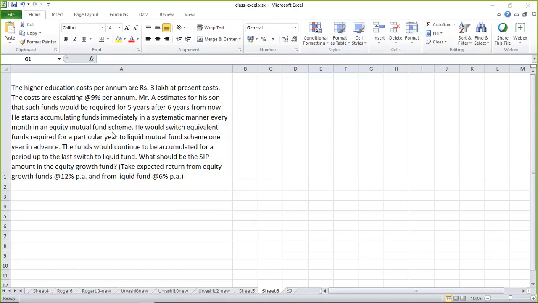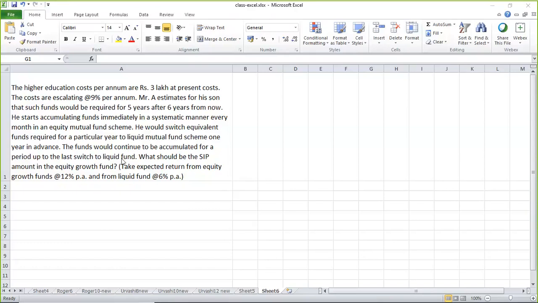So the funds would continue to be accumulated for a period up to the last switch to the liquid fund. When will the last switch happen? The last switch will happen when the last installment is required, isn't it? He is going to study for 5 years. So the last switch will happen 1 year prior to the last withdrawal. Did you understand this? I will show you the timeline also for this.